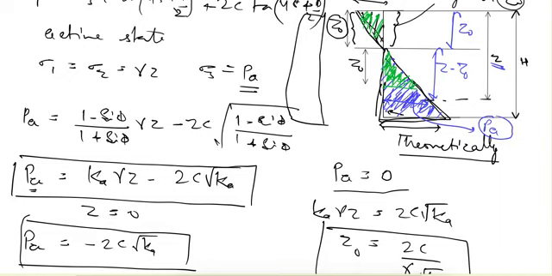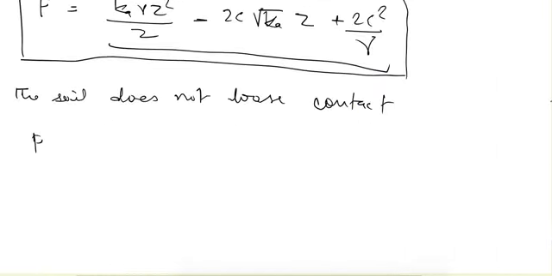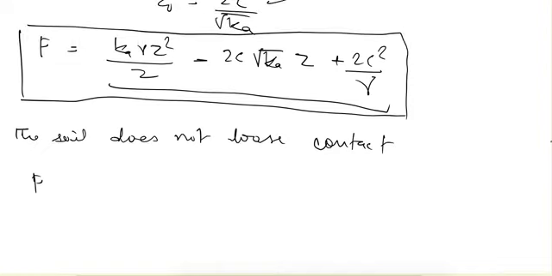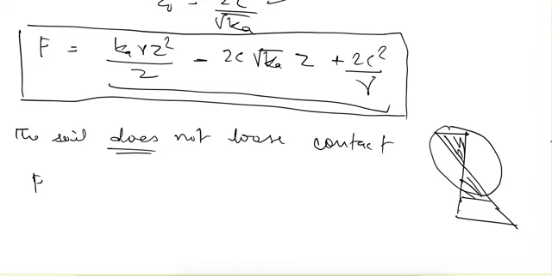To find that, we found the whole triangle, and if we deduct this green triangle from that, we can find the required condition, that is when the soil does not lose contact. Let me tell you again, this part is balanced by each other, so we need not worry about that. The pressure that will be applied on the wall will be due to only this part.